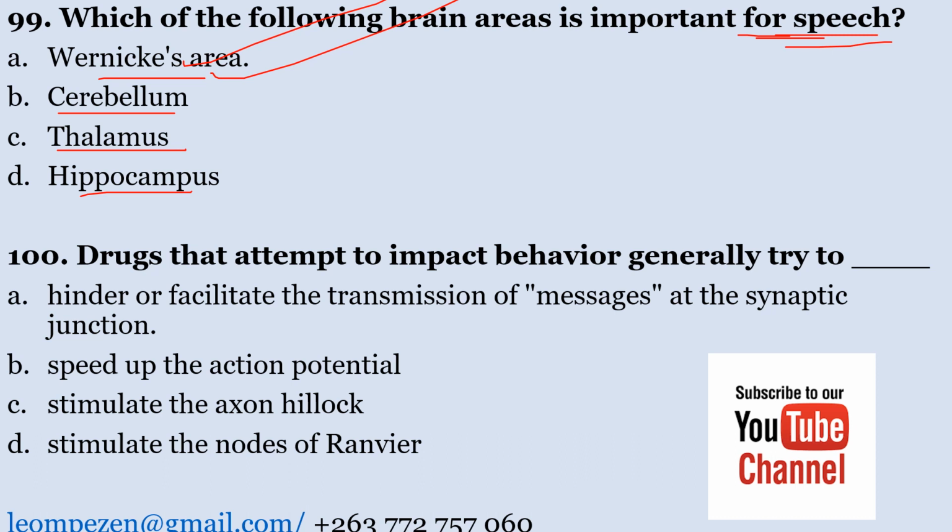The final question, number 100. Drugs that attempt to impact behavior generally try to A, hinder or facilitate the transmission of messages at the synaptic junction, B, speed up the action potential, C, stimulate the axon hillock, D, stimulate the nodes of Ranvier.